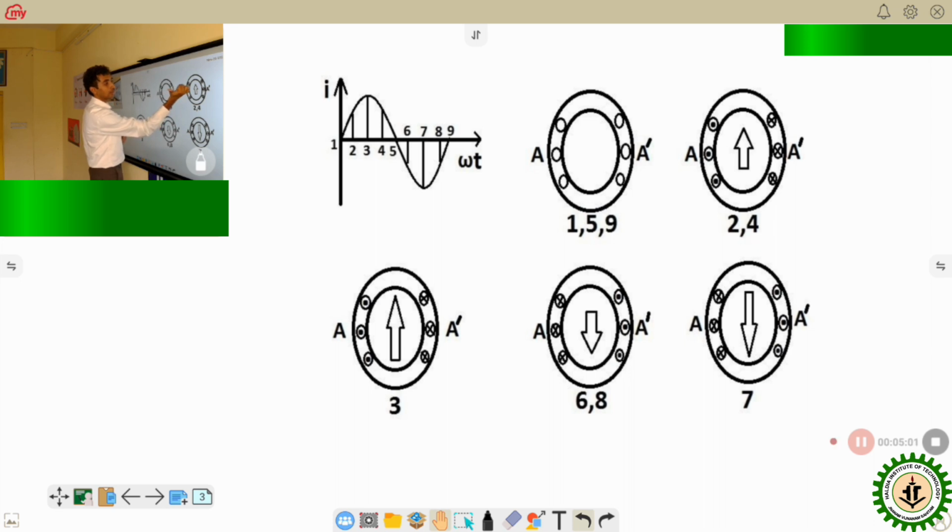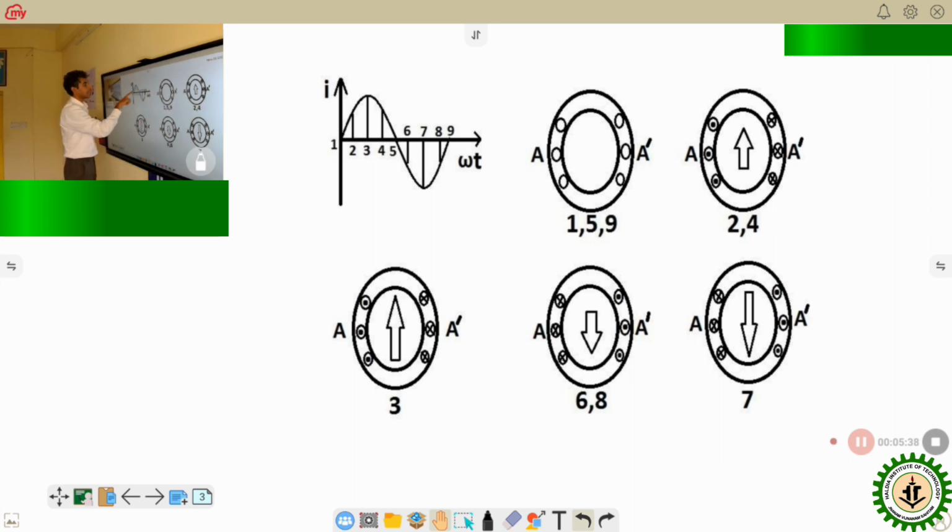Dot is outward, so the current coming outward is the direction of the thumb, and the other fingers show the direction of the magnetic field, which is upward. From A' also we can verify that the current is inward, and the magnetic field is in the upward direction. But as the current is only intermediate positive, the upward magnetic field will also be of intermediate magnitude.